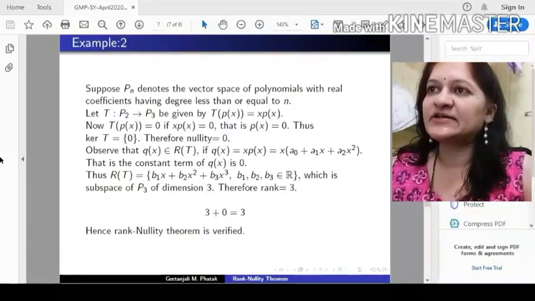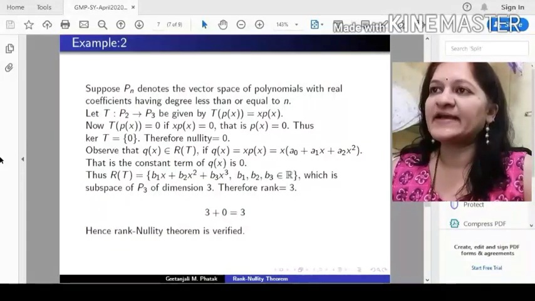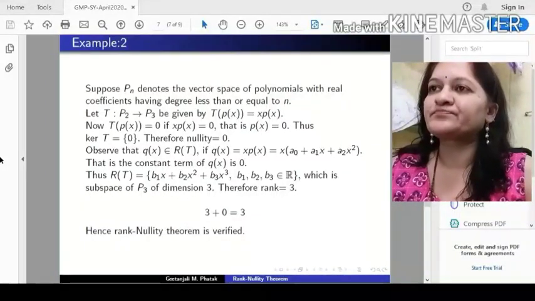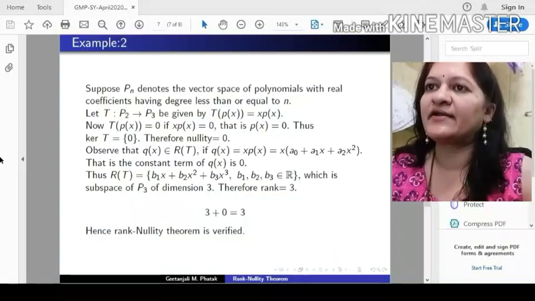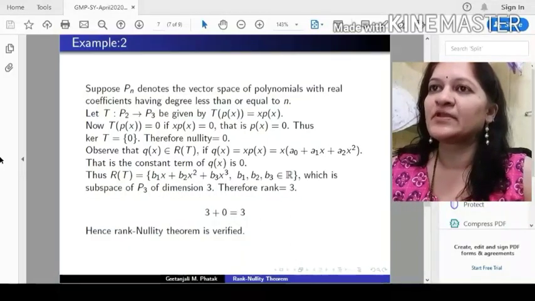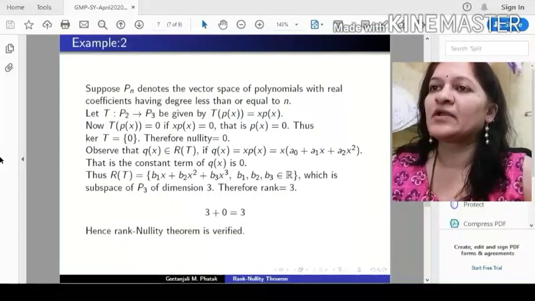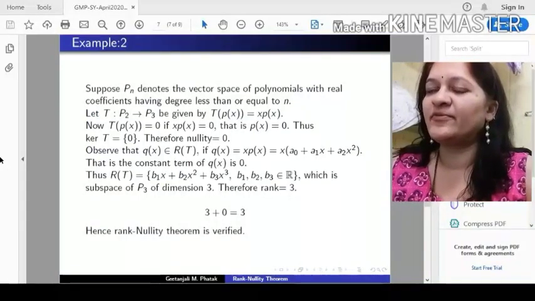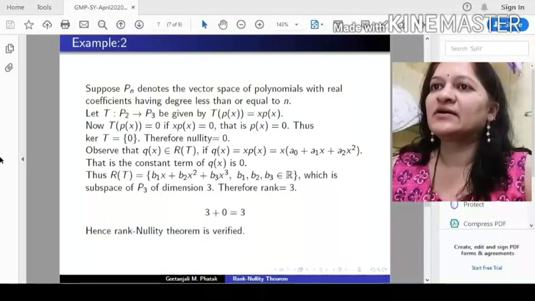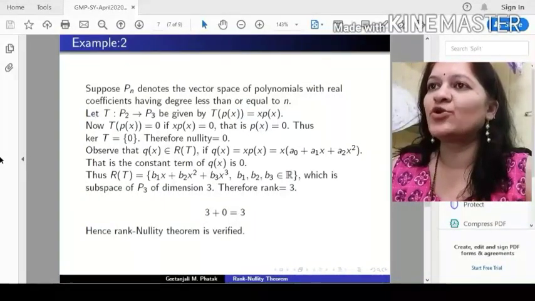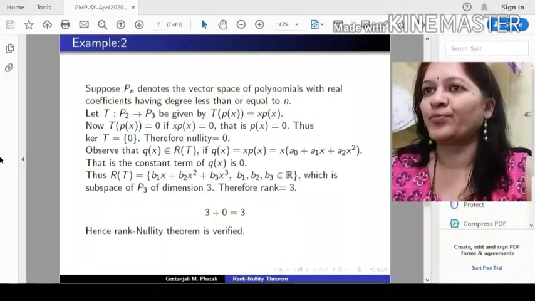Now consider a linear transformation T from P2 to P3 as T of P(x) equal to x times P(x). So we are multiplying a polynomial by x. Now let us find kernel and range of this linear transformation. Now T of P(x) equal to 0, here 0 is the 0 polynomial. If x P(x) equal to 0, and this is possible if and only if P(x) is 0, that means kernel of T contains only 0 polynomial. Thus, dimension of the kernel T, that is nullity, is 0.